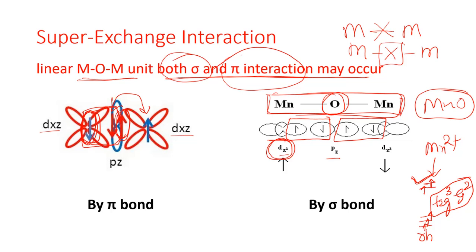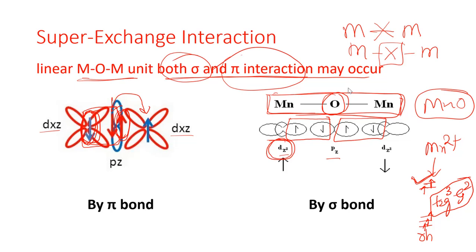Okay, so overall what we are saying is that bridging ligands like these, in this case oxides, as we have already shown here with the paired electrons, can participate in developing the super exchange interaction. Basically there can be several examples. We will just follow our next slides. But how super exchange interaction is actually happening should be discussed, and we have already shown here how super exchange interaction is going to be participated.